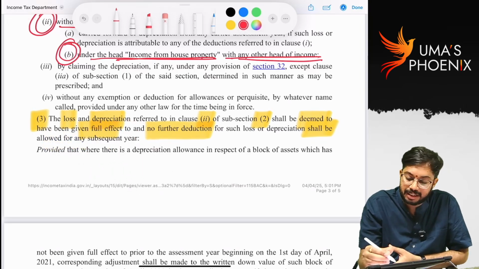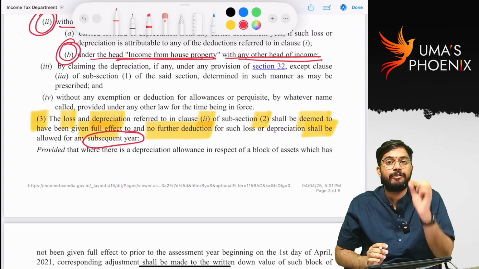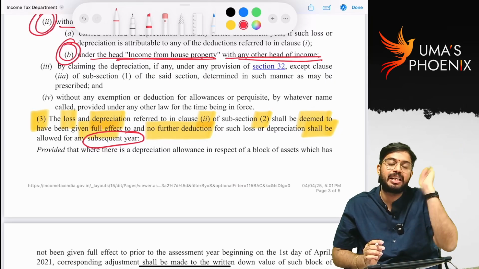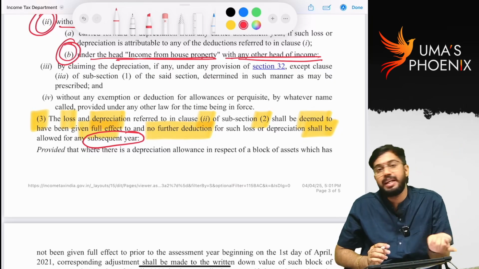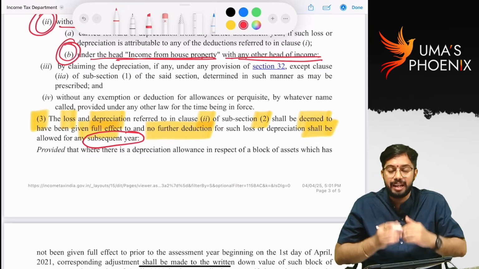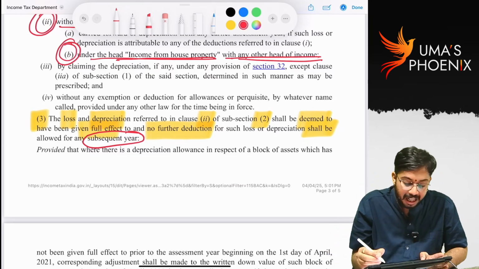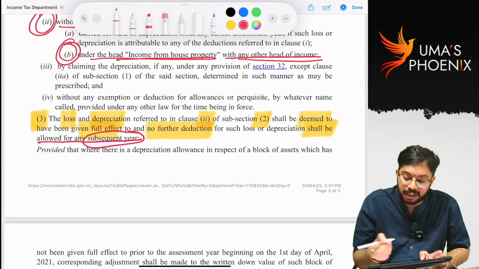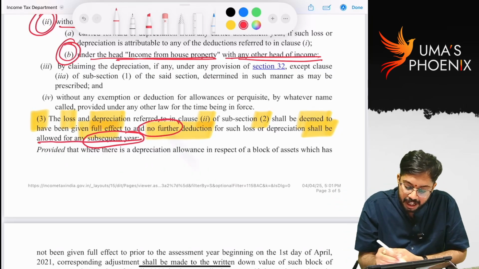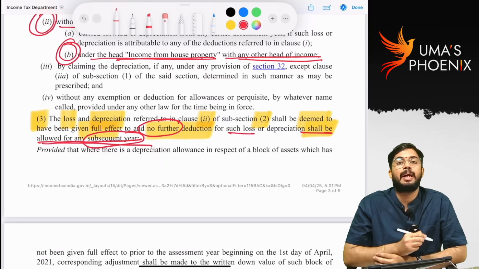What do you mean by this? It is saying that whatever the loss that is given under section 115 BAC subsection 2 clause 2, that loss will be considered as given full effect in the current previous year, and that shall not be allowed to further years. No further deduction for such loss shall be allowed for any subsequent year.